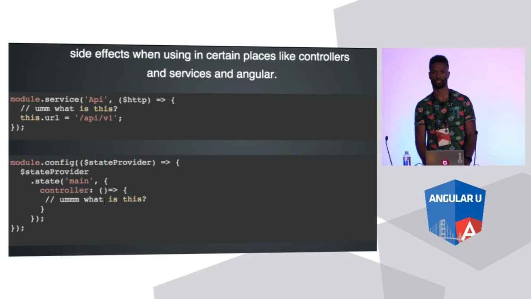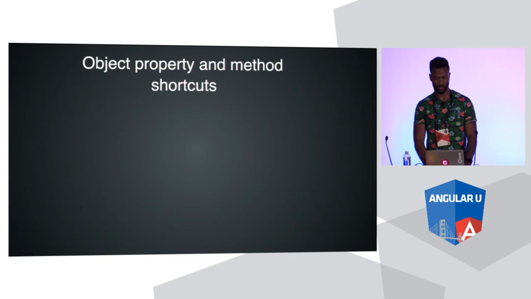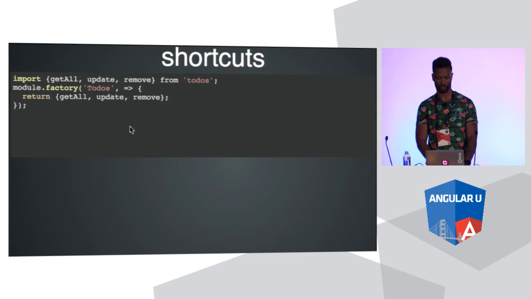Right, nobody wants to deal with this. Everybody hates this. Nobody wants to deal with this. So don't just go putting arrow functions everywhere. Okay, these are some of my favorite ones. Object property and method shortcuts. These are pretty legit. This is what we were seeing in some of my examples.